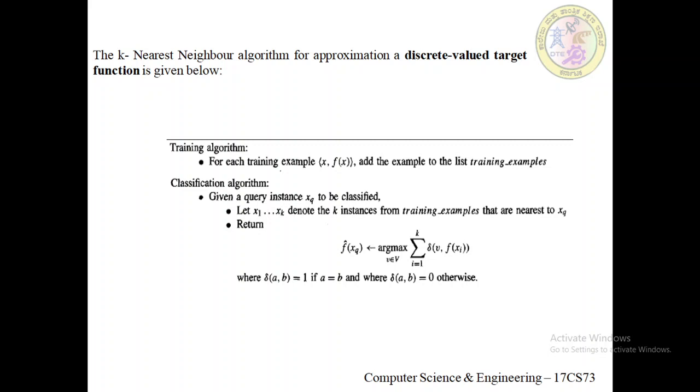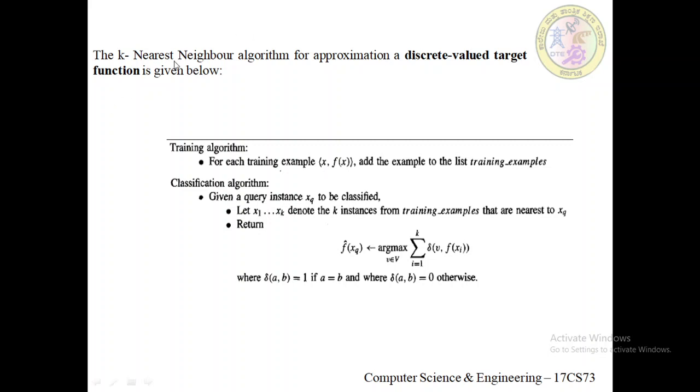The k nearest neighbor algorithm is given here.